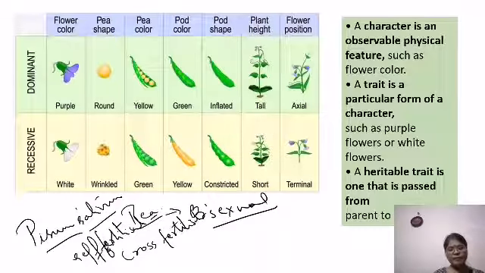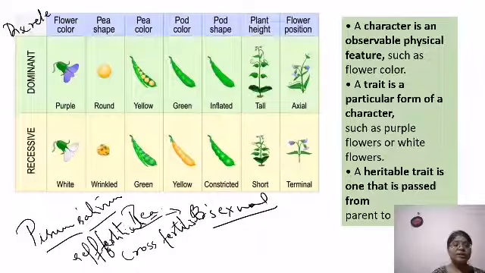That was the basic reason Mendel took this plant. Why? Because he found that this plant showed distinct observable characters. There are discrete characters, and there are continuous characters. One by one, as we keep moving, we will talk about it. These are discrete characters. Why do we say they are discrete?